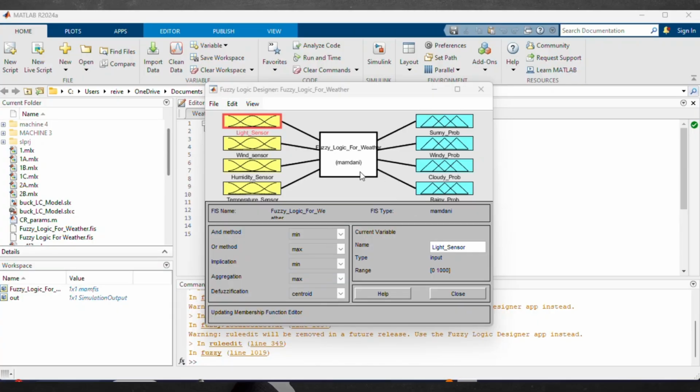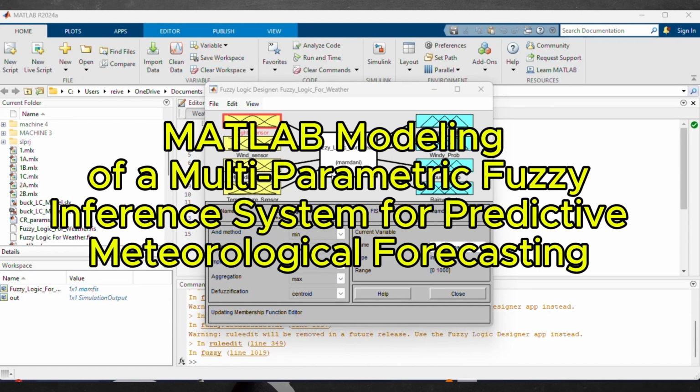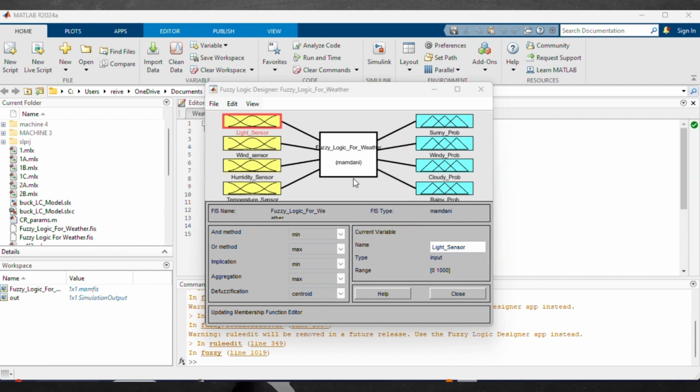This study utilizes a Mamdani-type Fuzzy Inference System, or FIS, which is a method that allows a computer to mimic human-like decision-making by using degrees of truth rather than simple true or false logic. This approach is particularly effective for weather forecasting because it can manage the imprecise data and non-linearities inherent in meteorological